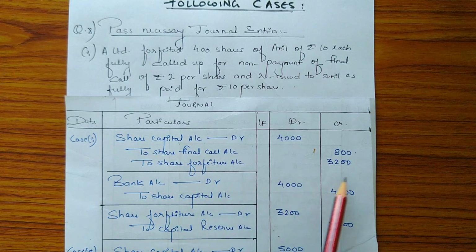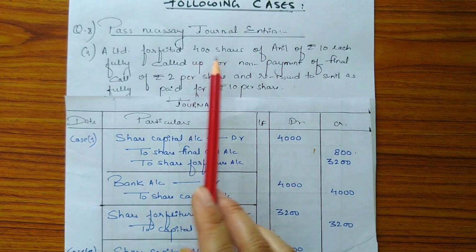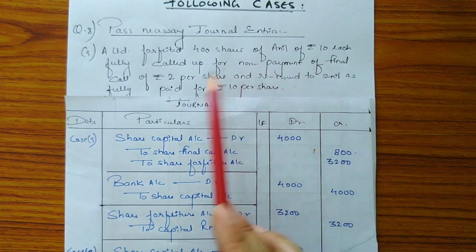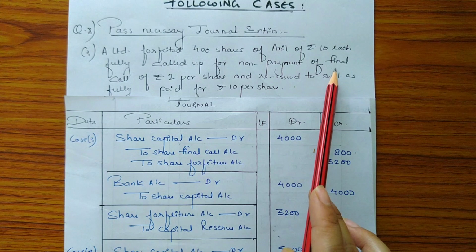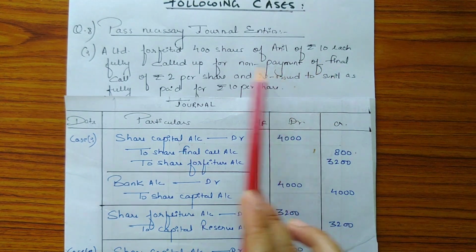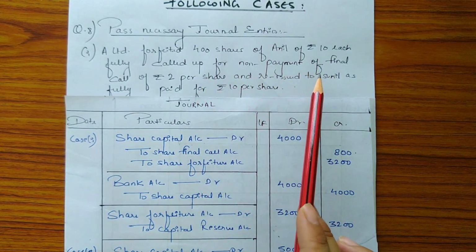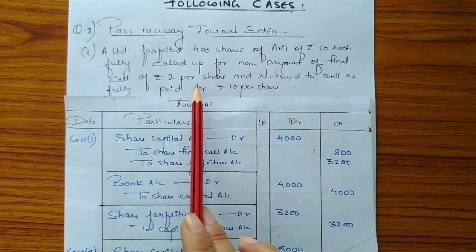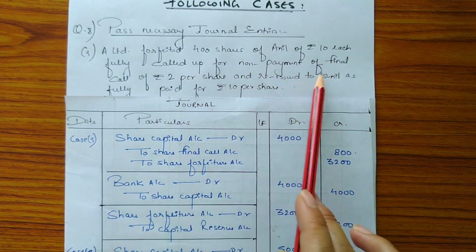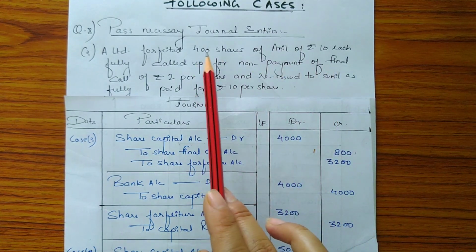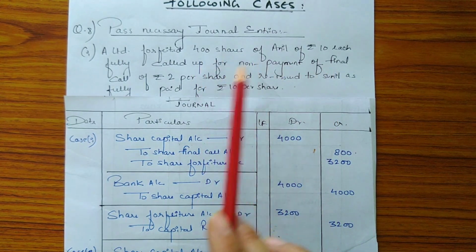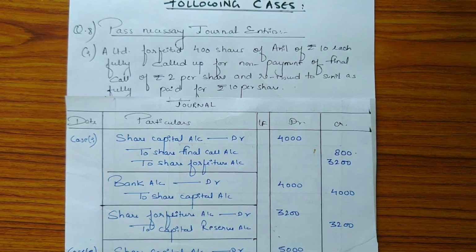Share forfeiture account is credited with the amount 3200 as the number of forfeited shares is 400 and out of called up amount, which was rupees 10, paid up amount was only rupees 8 because the final call has not been paid and the final call amount was rupees 2. So 10 minus 2 is 8. 8 is the paid up amount and the number of forfeited shares is 400. So 400 into 8 is 3200.